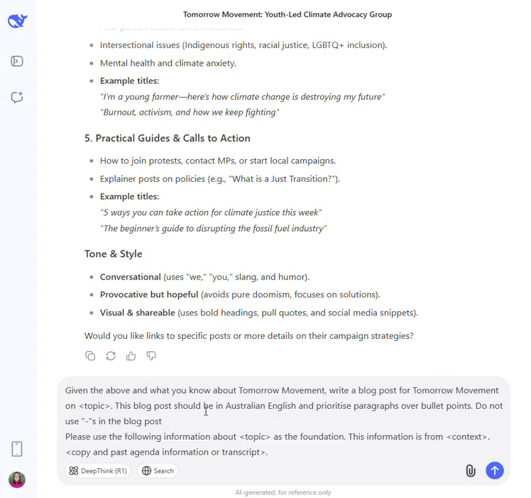So this is a structure that you can use. Given the above and what you know about Tomorrow Movement, write a blog post for Tomorrow Movement on a topic. So input what topic you want it to be on. This blog post should be in Australian English and prioritize paragraphs over bullet points. Do not use this in the blog post. These are just some formatting things for it to be aware of, and you can add to this.